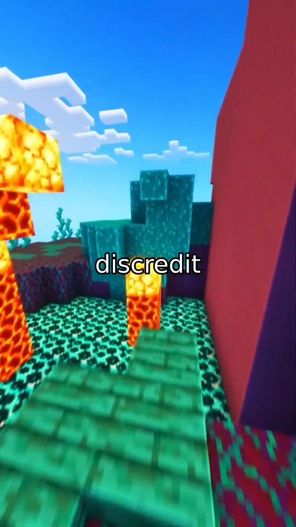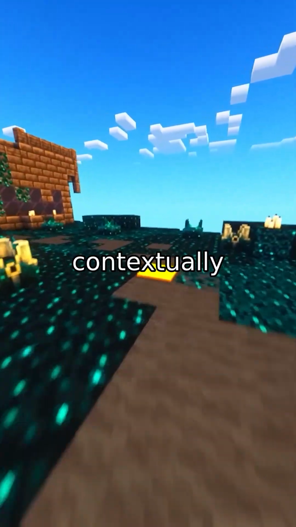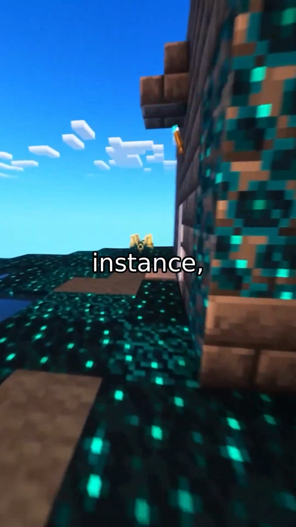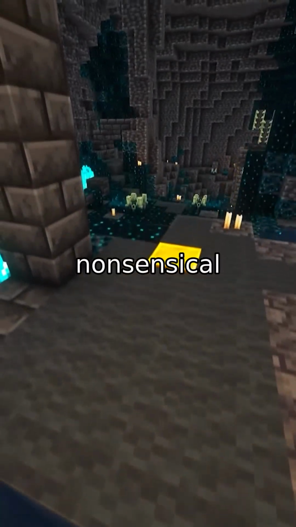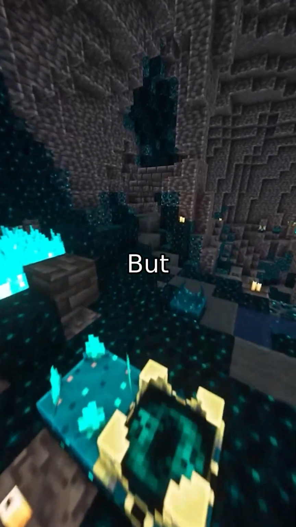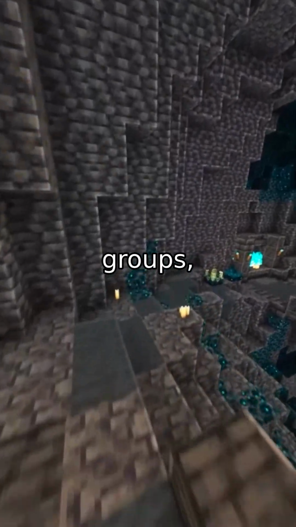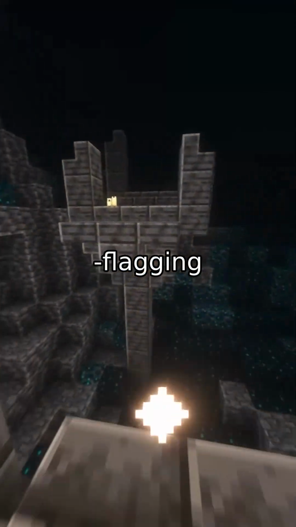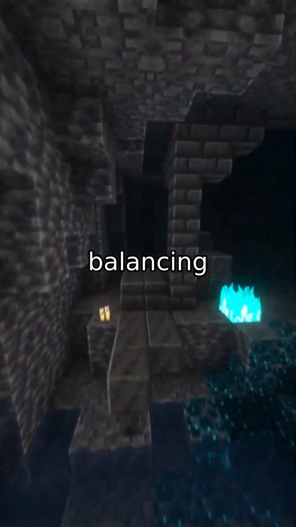For example, flipping "discredit" to "glorify" simply because a term was flagged. The winner? SLL. It produced more balanced, contextually accurate counterfactuals, reducing biases in how different groups were treated. For instance, other methods sometimes turned "Moroccan brothers" into "Moroccan person brothers," a nonsensical phrase SLL avoided. But here's the catch, even SLL isn't perfect. While it improved fairness for most groups, it accidentally amplified biases in the toxic class, like overflagging or underflagging harmful content. This highlights a key truth: fairness in AI is a delicate balancing act.